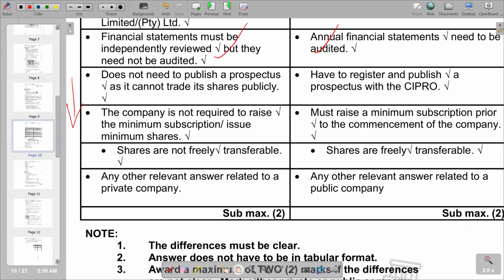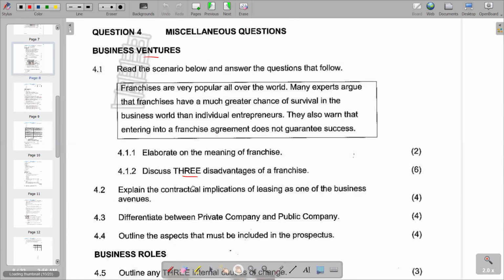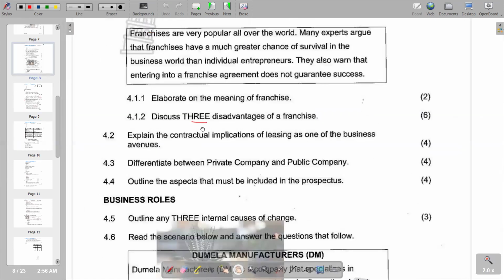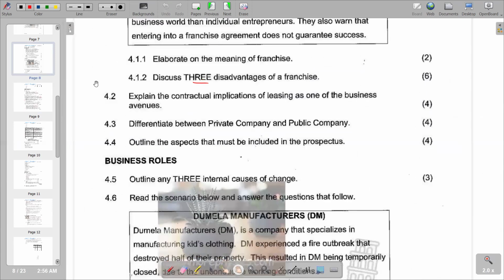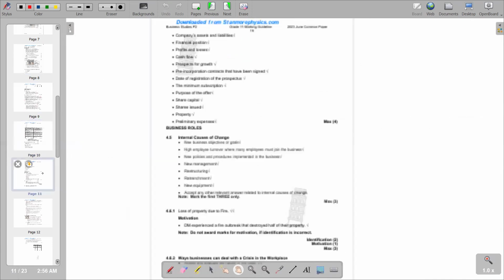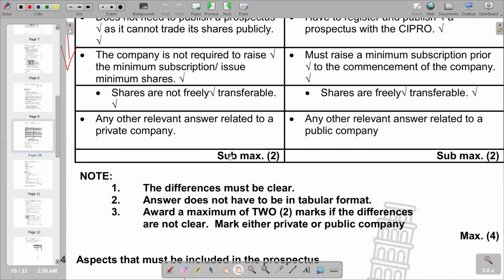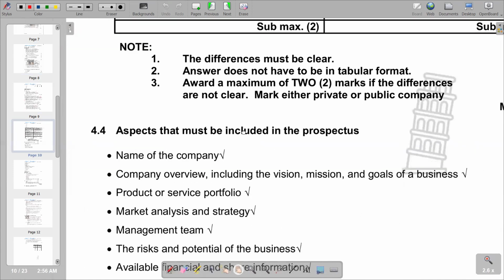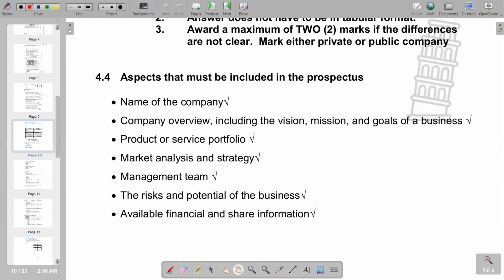Then we move on to the next part of our question, which reads, outline the aspects that must be included in the prospectus. Prospectus, obviously, is the document that is there when a business starts to operate. So what are the aspects that must be included in the prospectus? The name of the company, company overview, including the vision, mission, and goals of the business, which is the strategy of the company.